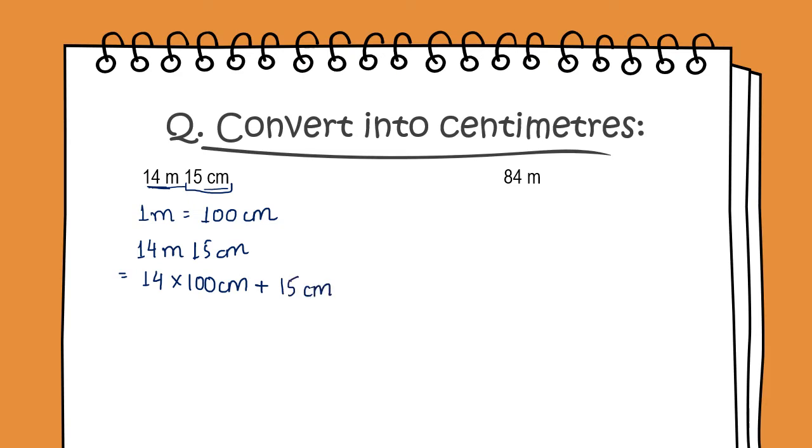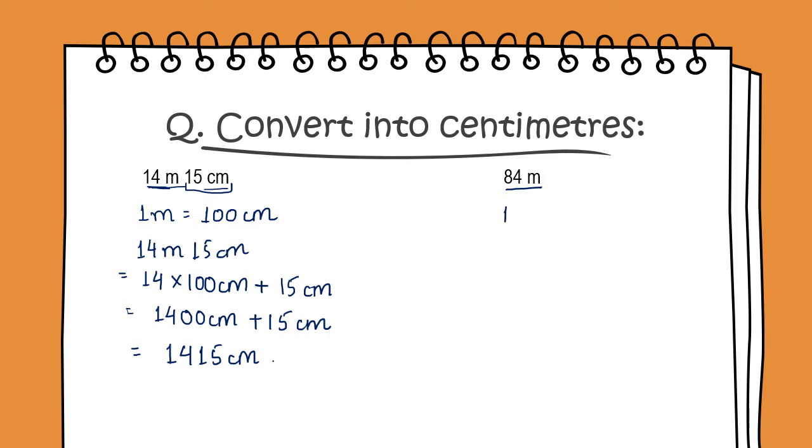So 14 into 100 is 1400 centimeters plus 15 centimeters, which is equal to 1415 centimeters.